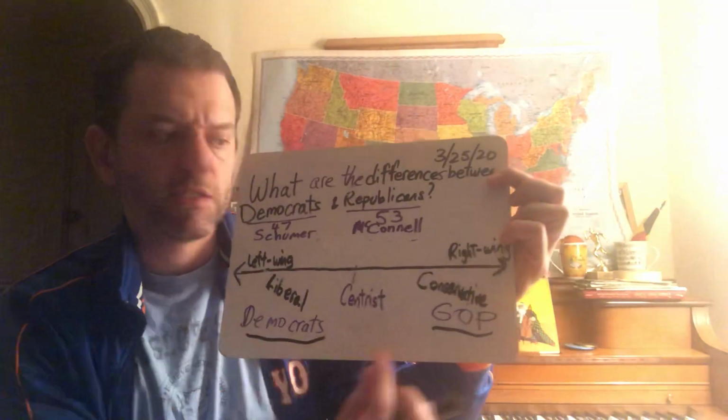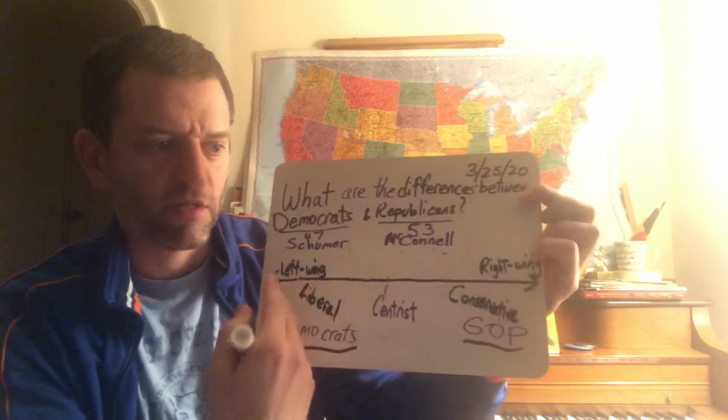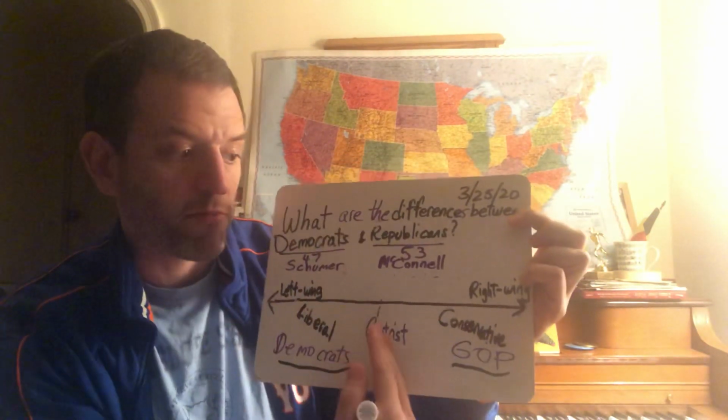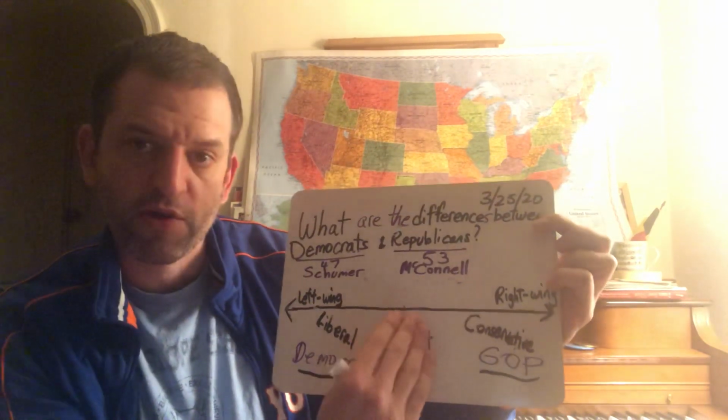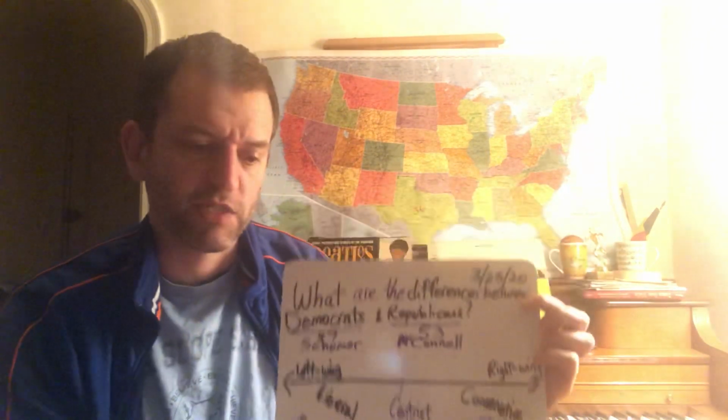So we are a very divided country, almost 50-50, and we are becoming polarized. Polarized means when people start moving to the poles, like the North Pole and the South Pole, people are moving to the right-wing pole and the left-wing pole. People don't want to be here in the middle anymore. They don't want to compromise. That's why we're seeing the debate that we're seeing in the Senate, and that's why people are very, very polarized.